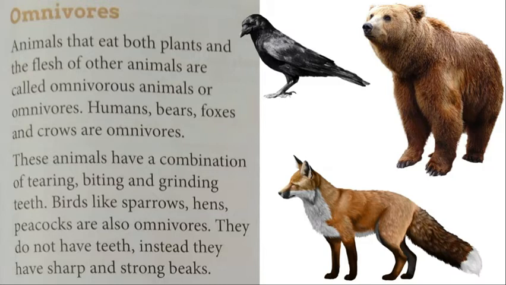Birds like sparrows, hens, peacocks are also omnivores. They do not have teeth. Instead, they have sharp and strong beaks.